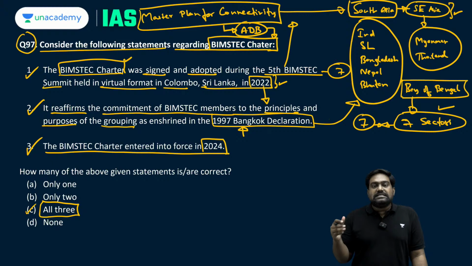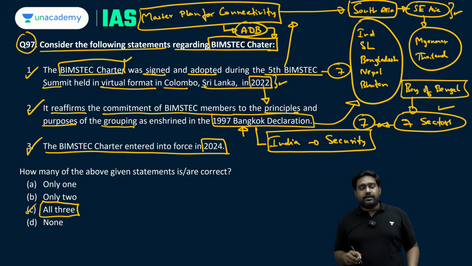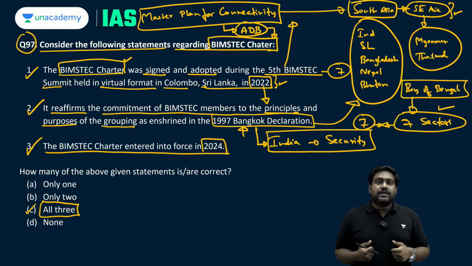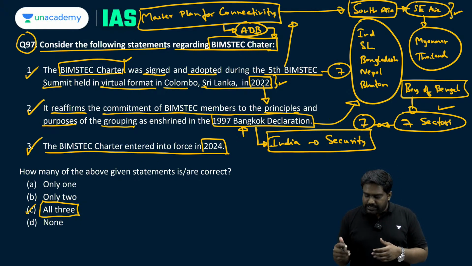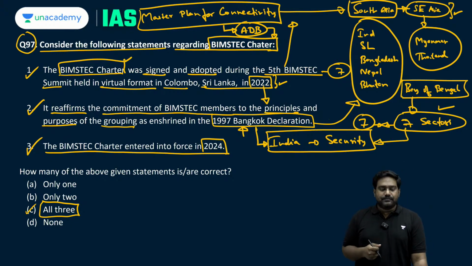And also please note that 7 member countries, they head each of the sector. One member country provides leadership to one particular sector, and India heads the security sector. India has the leadership of the security sector at BIMSTEC. That includes counter-terrorism, countering organized crime, disaster management, energy security. All these aspects of security are covered under this sector, and India heads the security sector.